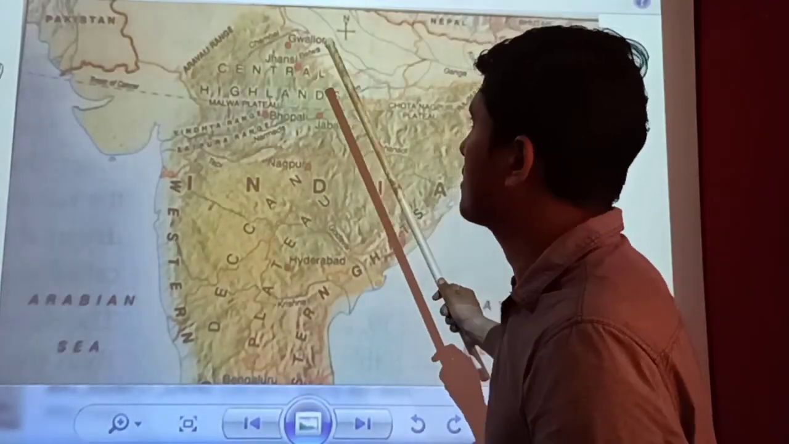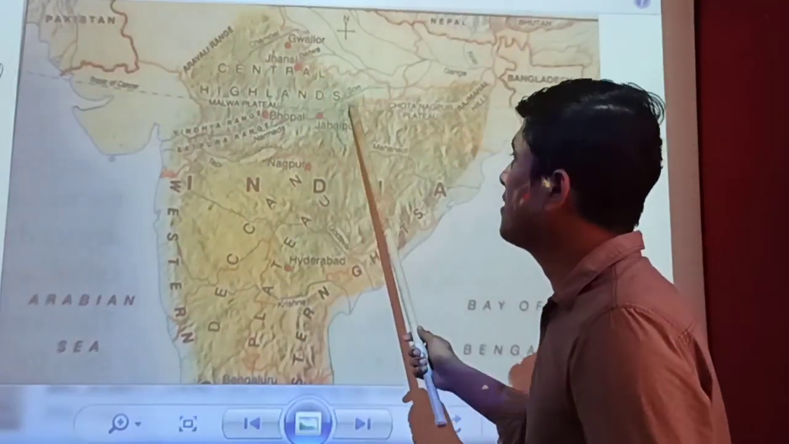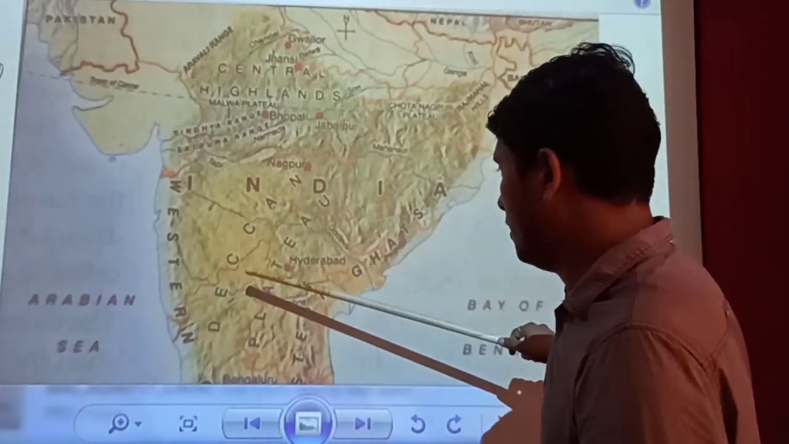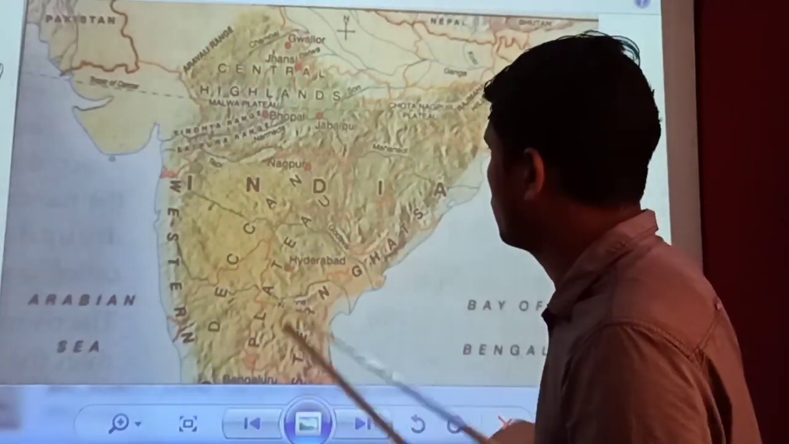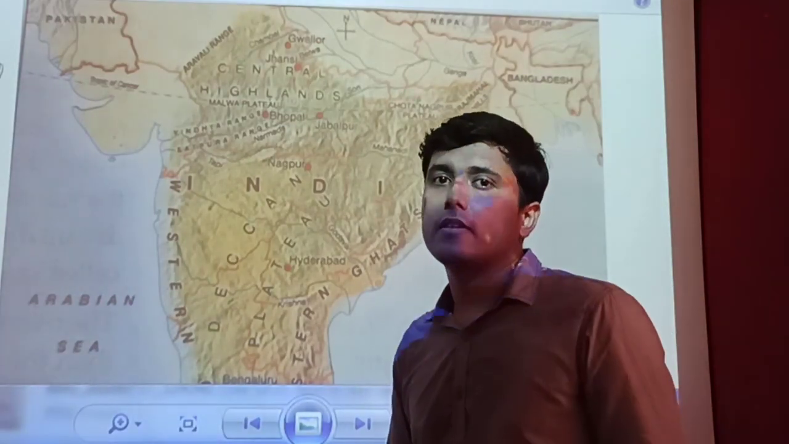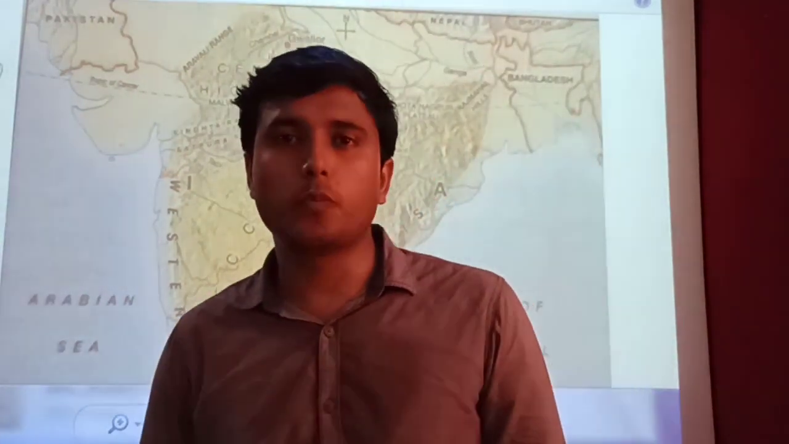So the upper part is a highland, the Central Highlands, and the part which is left in the south side is the Deccan Plateau. Okay, so like this, the Narmada river is dividing this into two parts.